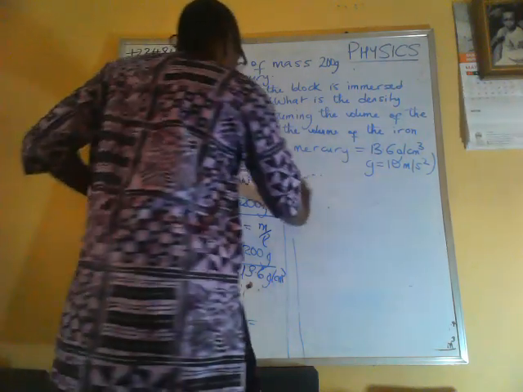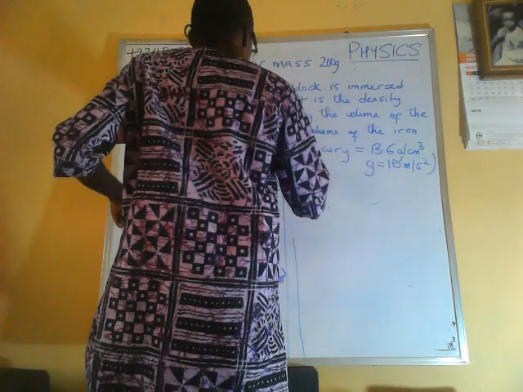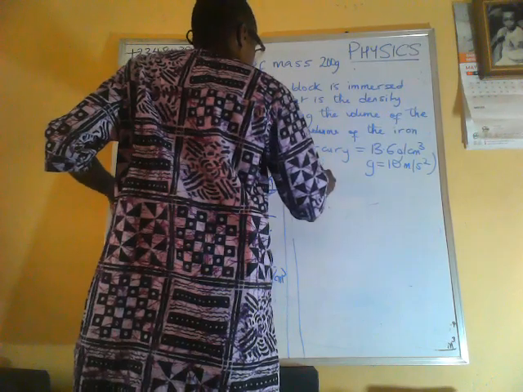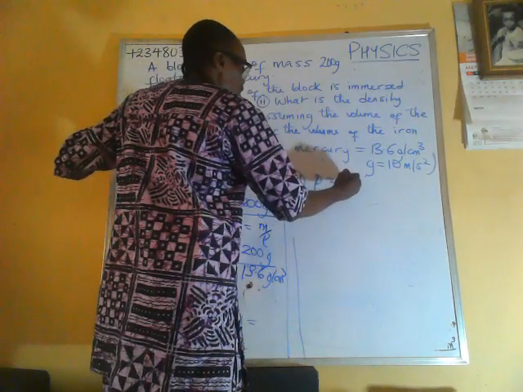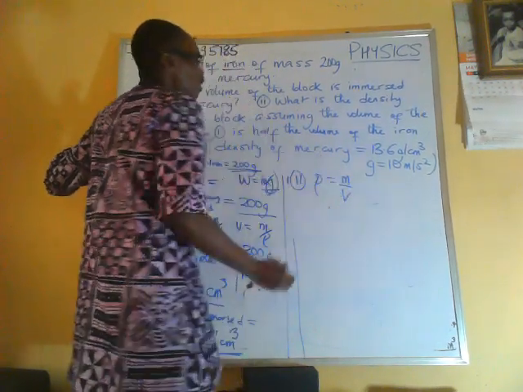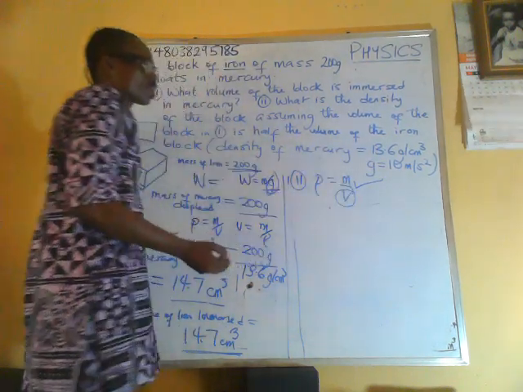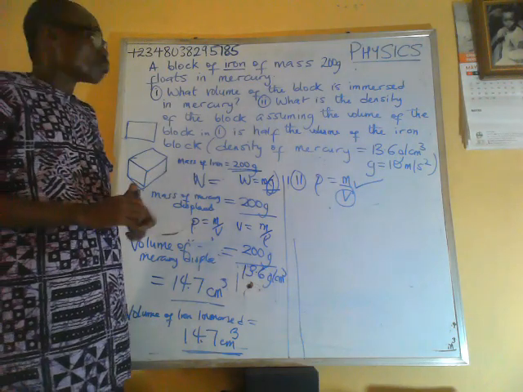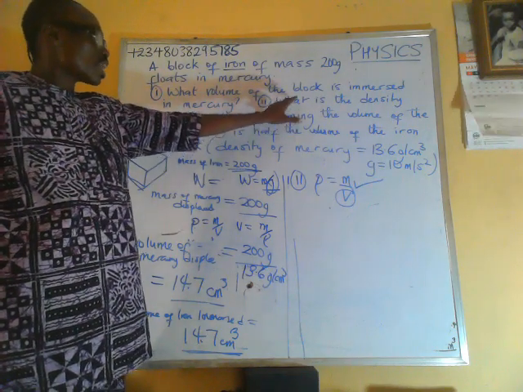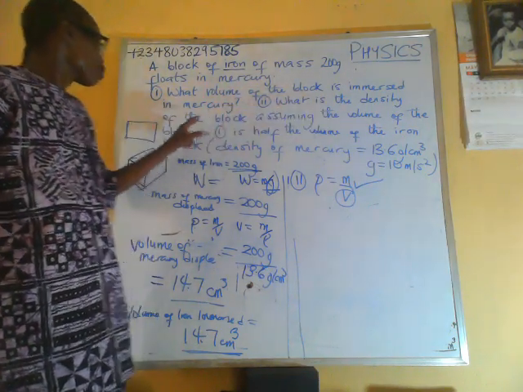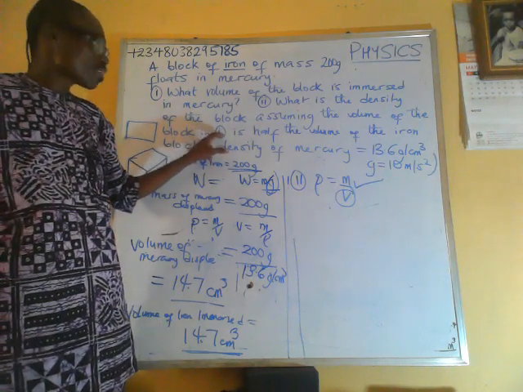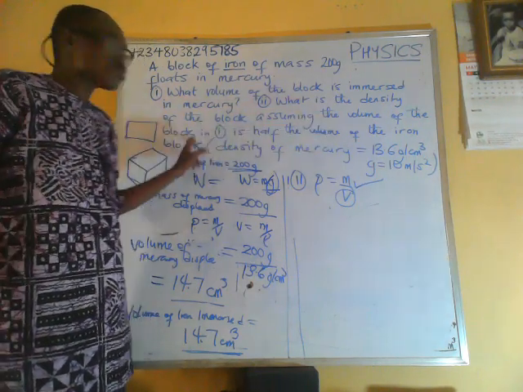So we know that density is mass over volume. The mass of the block we know, that's 200 grams. The volume of the block we don't know, but they told us that the volume we calculated in one is half the volume of the iron block.